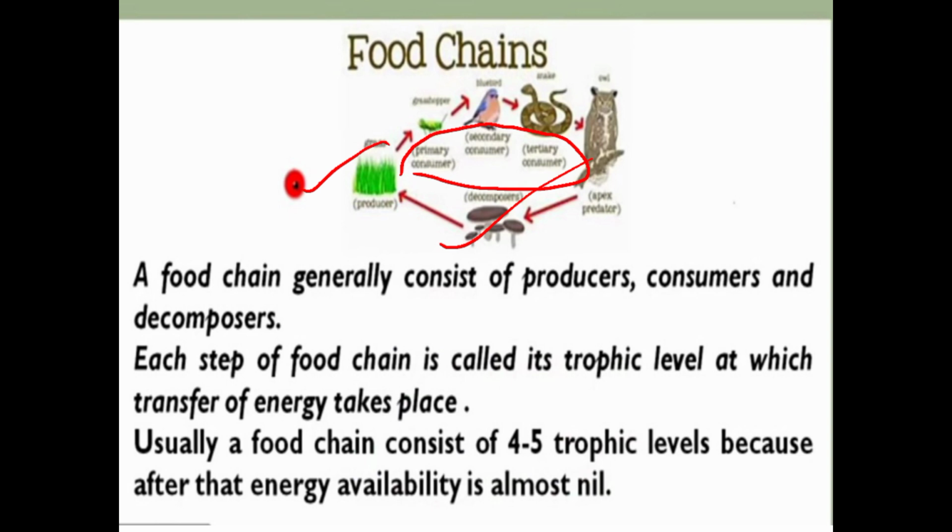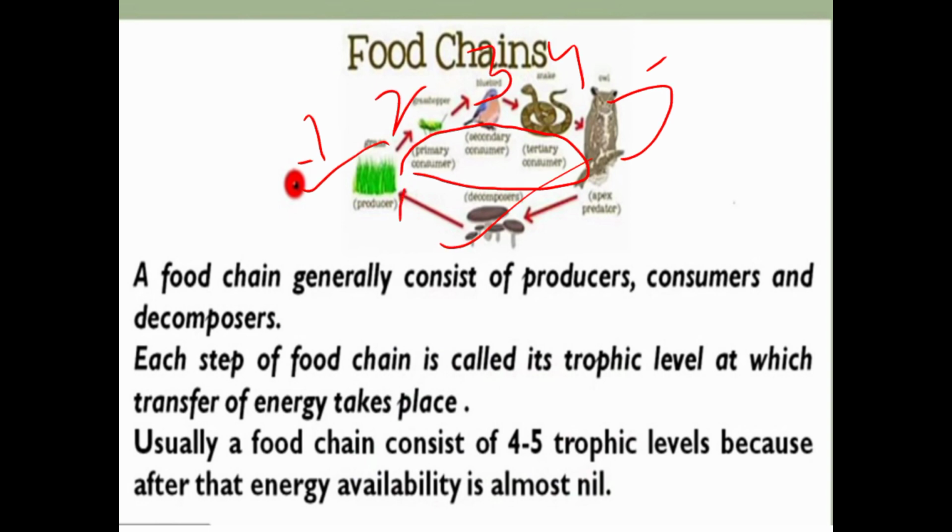As we see, this grass is the first trophic level, then this is the second trophic level, this is the third, fourth, and fifth trophic level. This way, each and every step in the food chain is a trophic level at which the transfer of energy takes place.